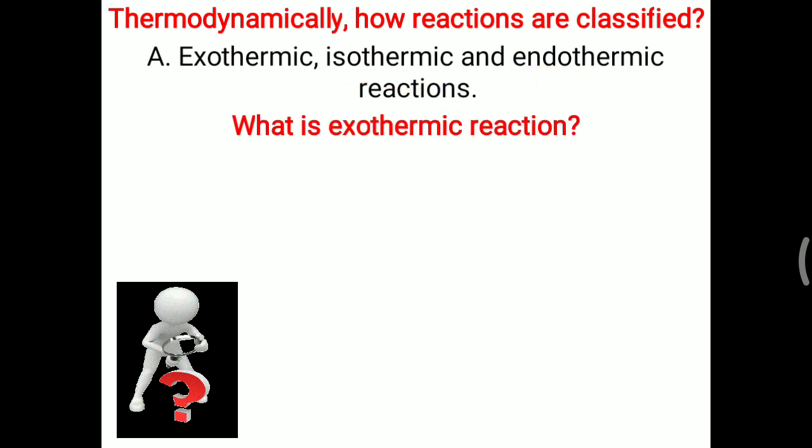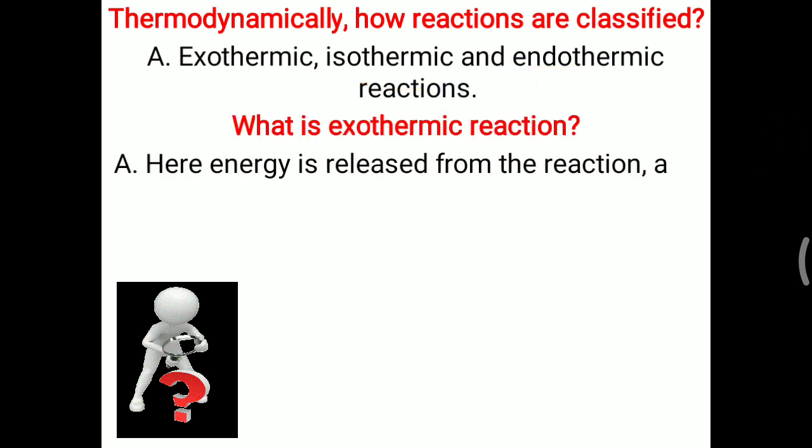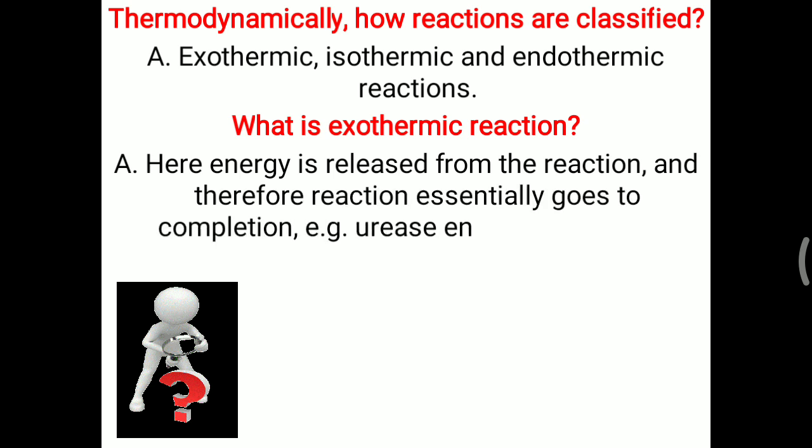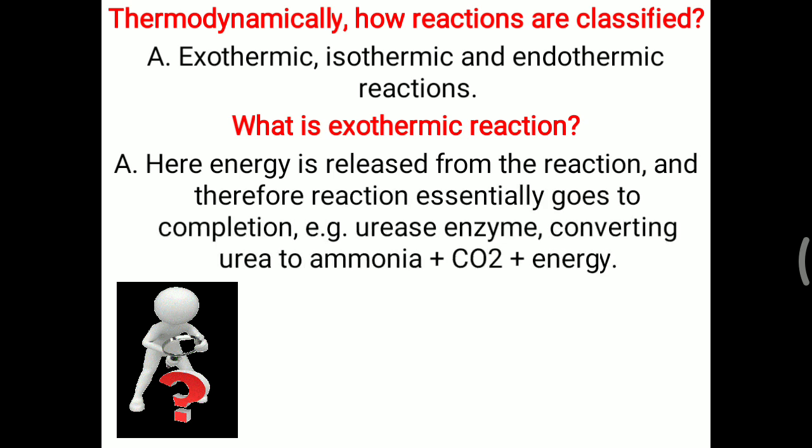So what is an exothermic reaction? Here energy is released from the reaction, and therefore the reaction essentially goes to completion. In an exothermic reaction, most of the substrate is converted into product, and this product is not easily converted back into substrate. The best example is the urease enzyme, which can convert urea into ammonia plus carbon dioxide, and energy is released. But the same enzyme cannot convert ammonia plus carbon dioxide to urea. That is an exothermic reaction.